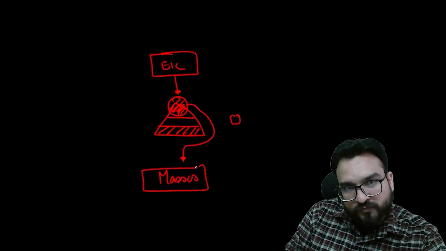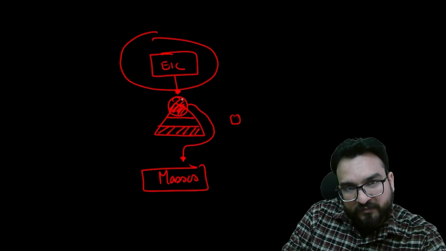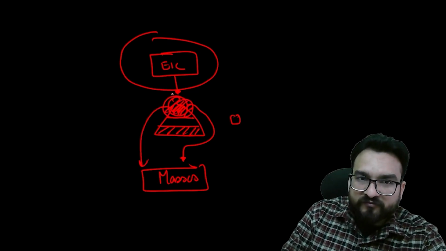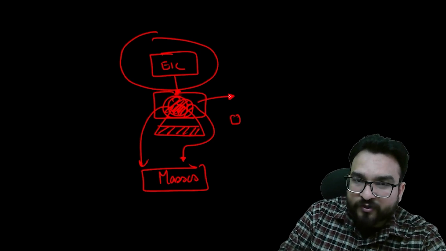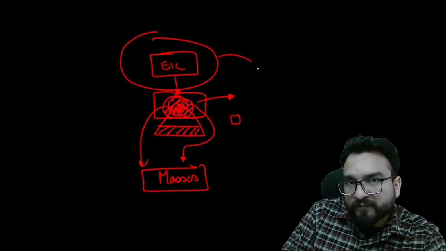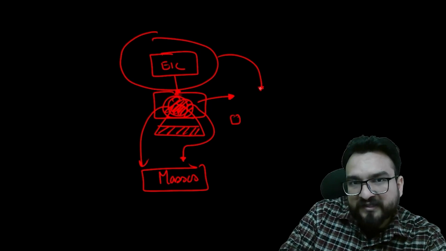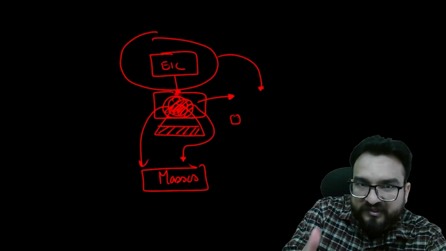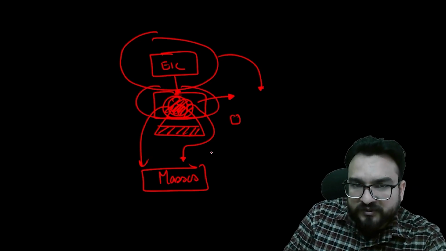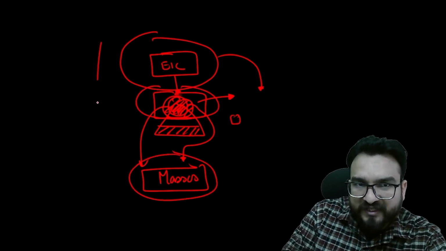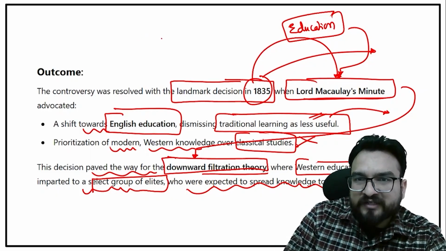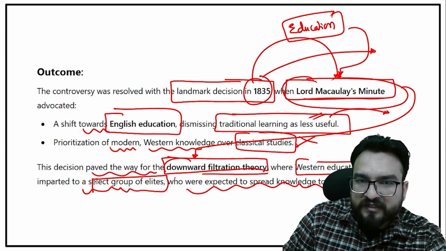Okay, this is the responsibility not of the government, the East India Company, but of these elite masses, which over a period of time they have created, who are only Indians in blood. But because of these studies, their opinions are English, their ideas, their thoughts, their tastes are English because of this English education. So it was their duty to spread this education system towards the masses. That's why this system was known as the downward filtration theory. Dhyan rakhna, while making notes, just mention this particular part, downward filtration theory.